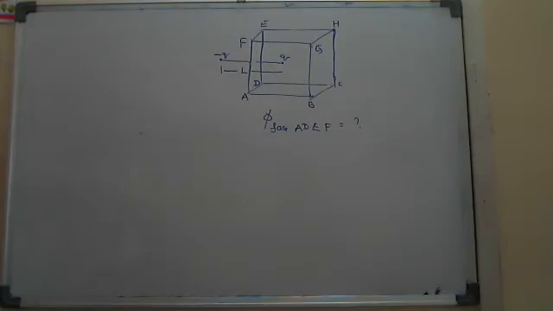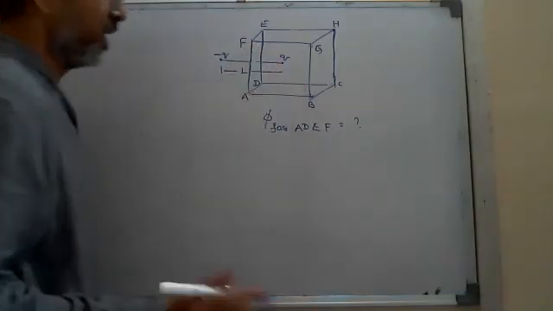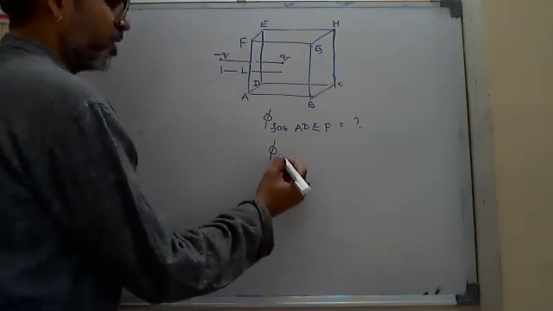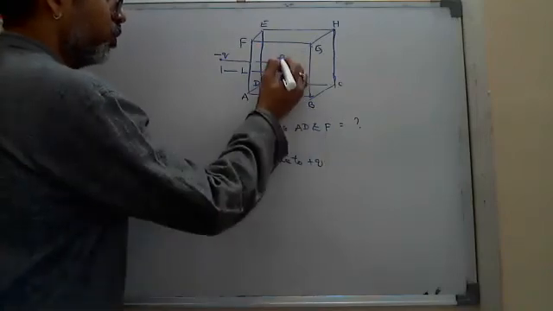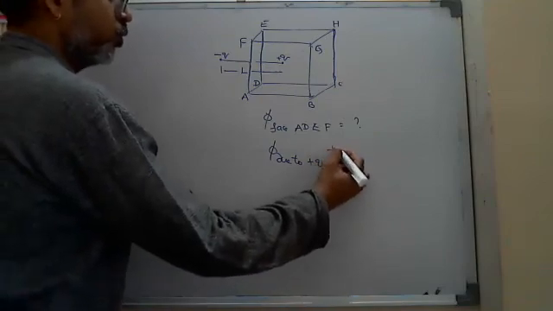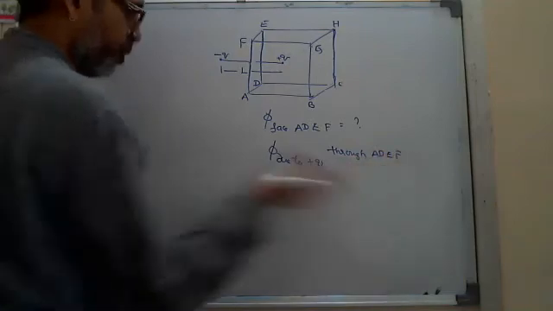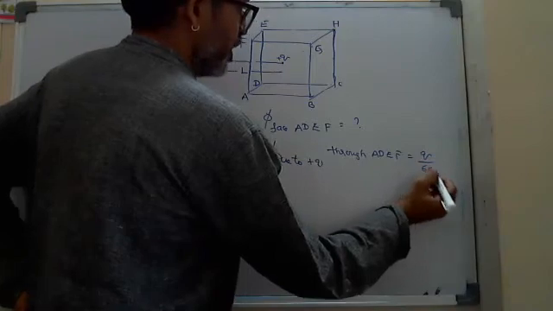Q by 6 epsilon naught, sir. Q by 6 epsilon naught means you are saying that it is due to the charge present inside. If I take the flux due to the positive charge plus Q placed inside, through ADEF, it is Q by 6 epsilon naught.